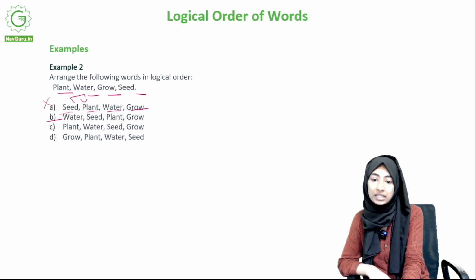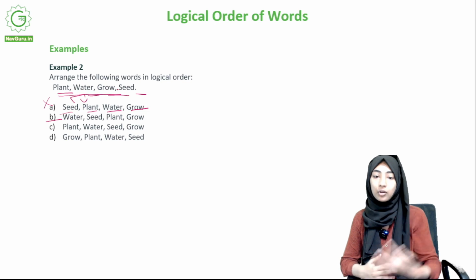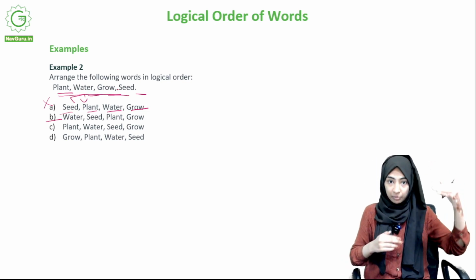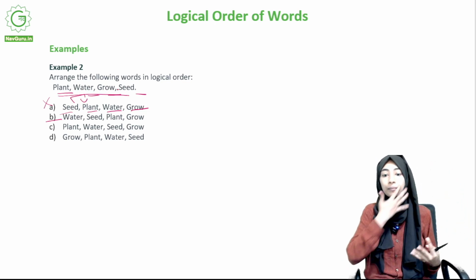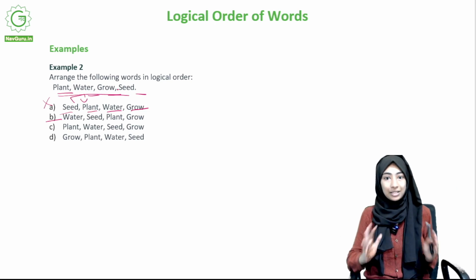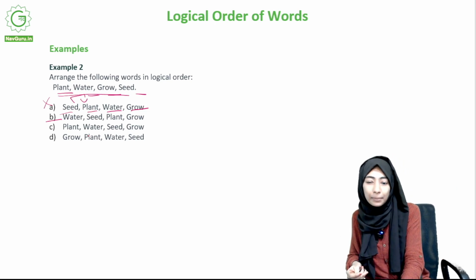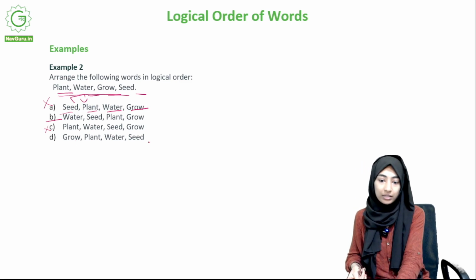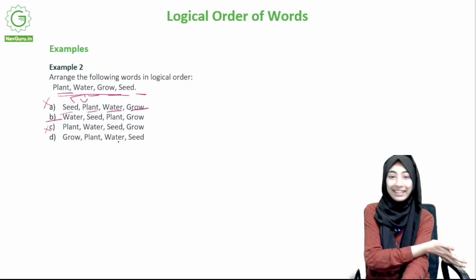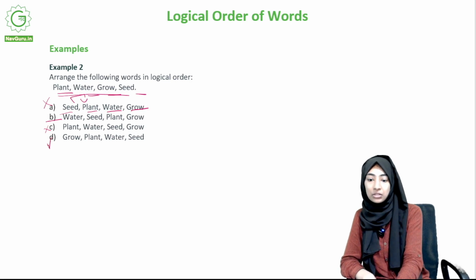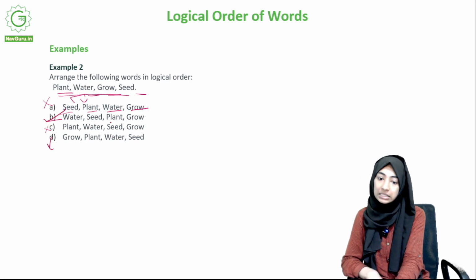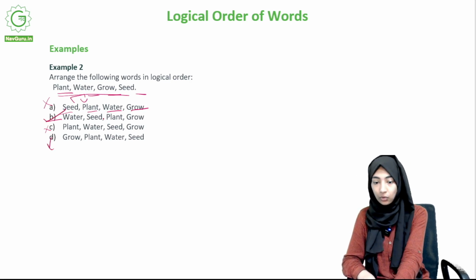With such questions where you have some process, you need to go in the sequence of that process. So here we're talking about the process of a seed becoming a plant. You need to follow the sequence. So plant, water, seed, grow. No. Grow, plant, water, seed. Definitely not. Seed is coming at the end. That cannot be the case. So here this is the answer. Water, seed, plant, grow.